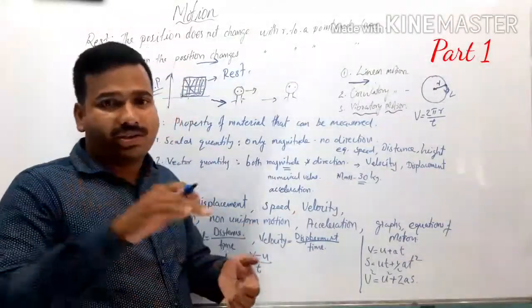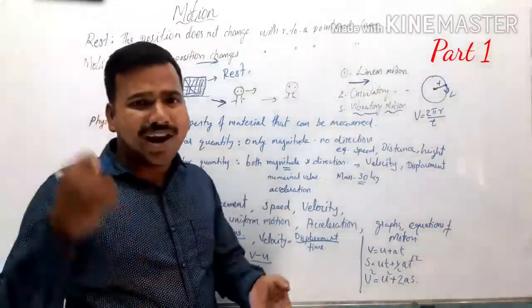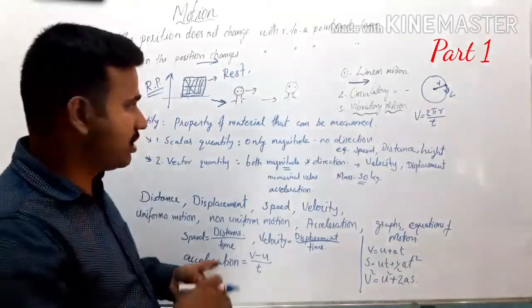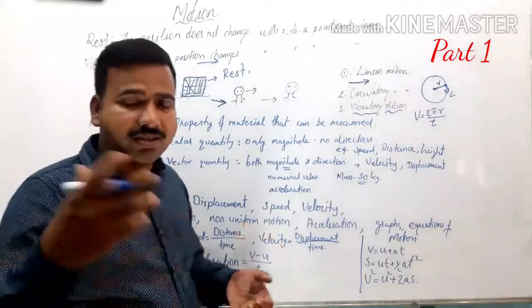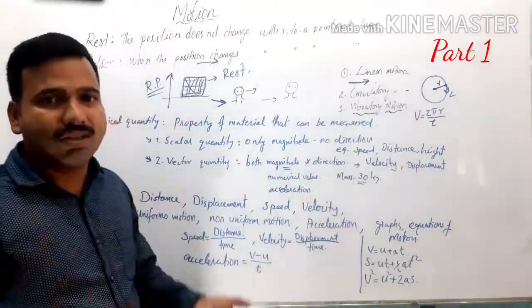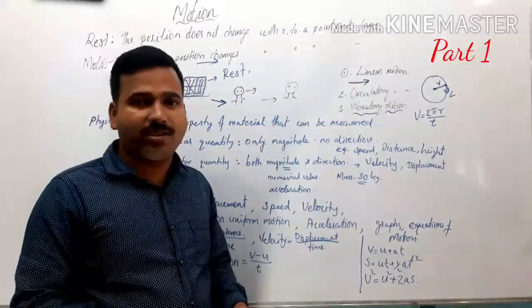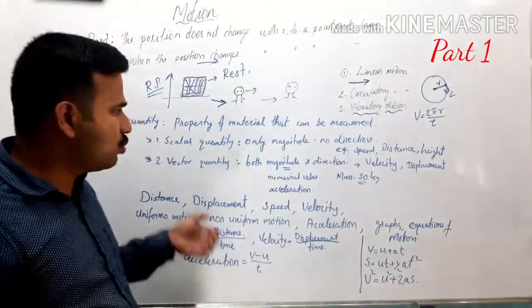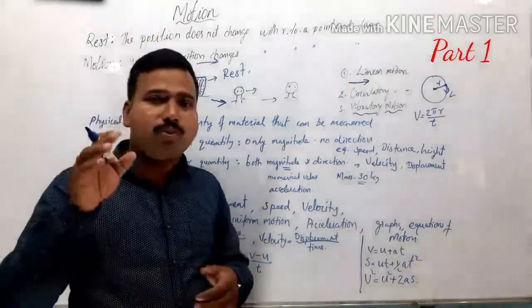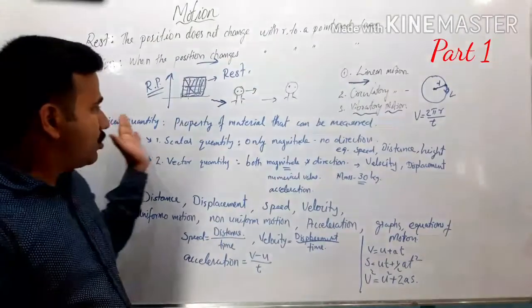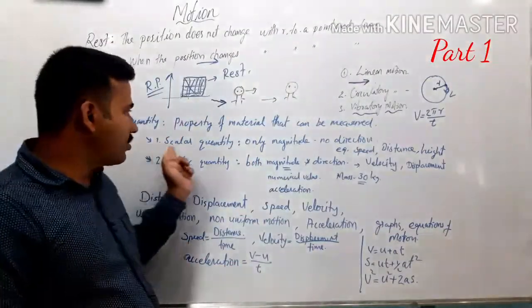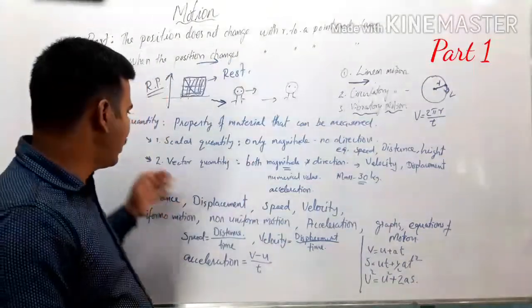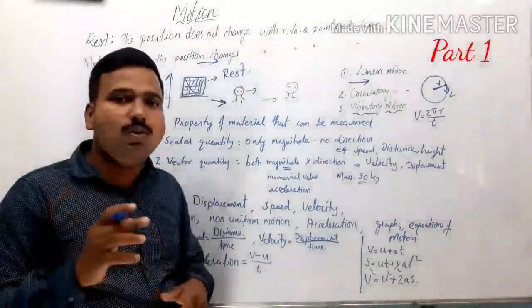In the previous chapter we studied the melting point and boiling point of different substances. These are all physical quantities: temperature, time, the speed of an object, the speed with which your car moves. So these are all physical properties. These physical properties can again be classified into two types: one is called scalar quantity and the second is called vector quantity.